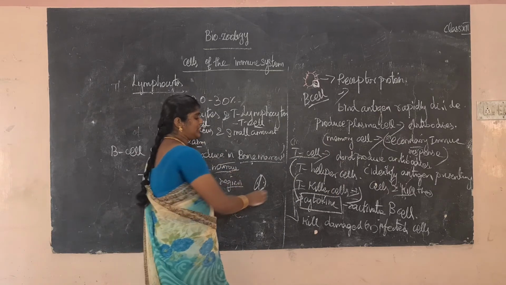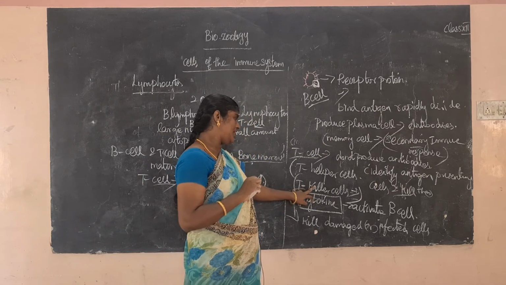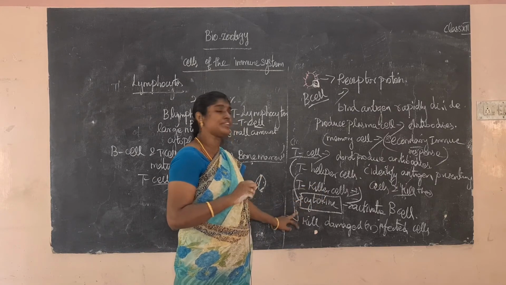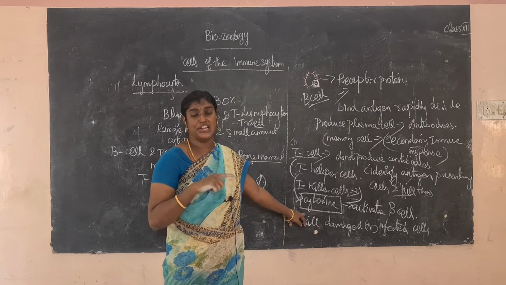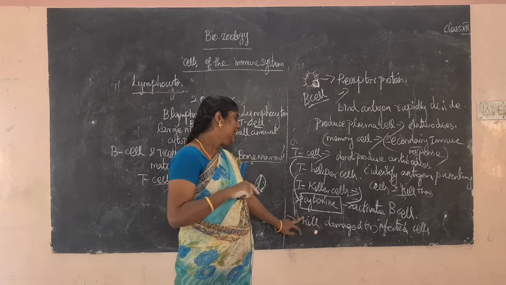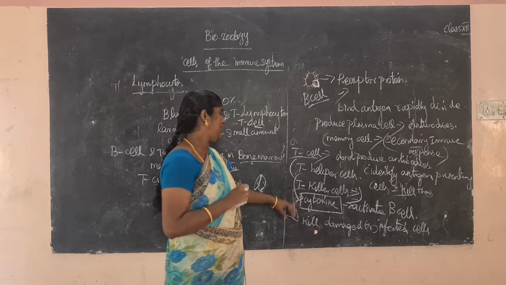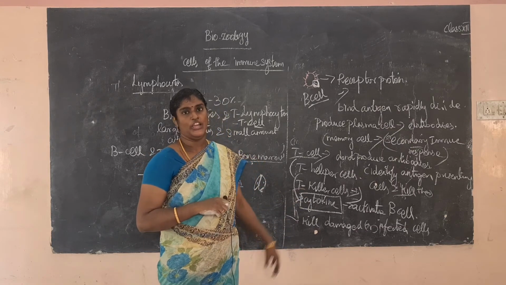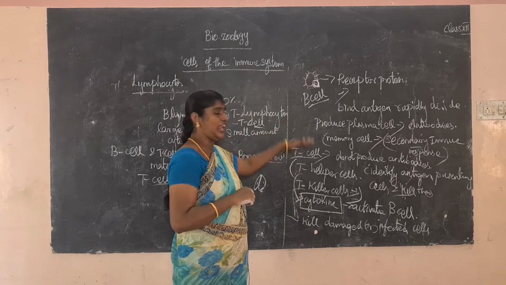Okay, so next T killer cell. What is the use of the T killer cell? Killer cells move around the body, body full move aagum. They kill the damaged cell or infected cell. If a cell is affected, it's killed by the T killer cells. Okay, do you know the difference between the T cell and B cell? What is the main use of the T cell and B cell?